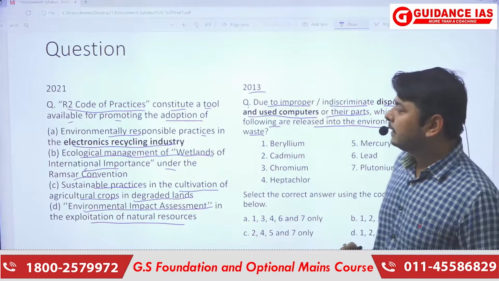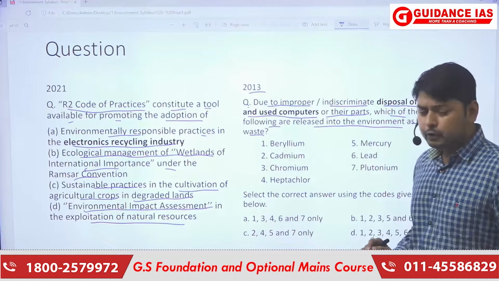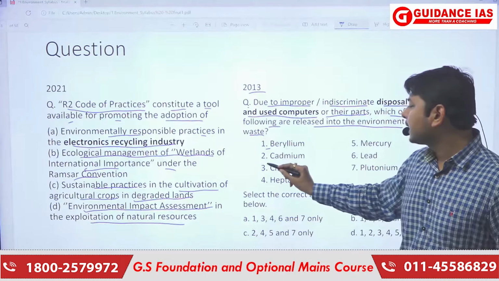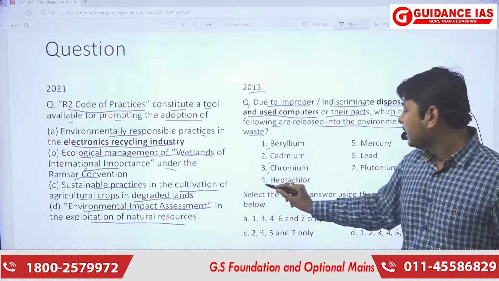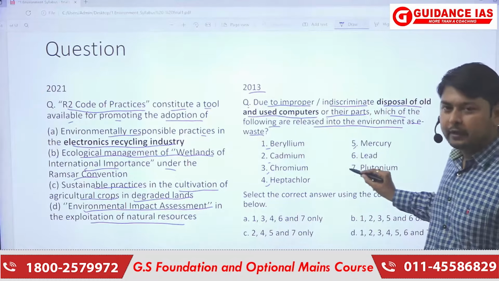So the question includes e-waste and the old and used parts of computers. The options here are beryllium, cadmium, chromium, heptachlor, mercury, lead, and plutonium.